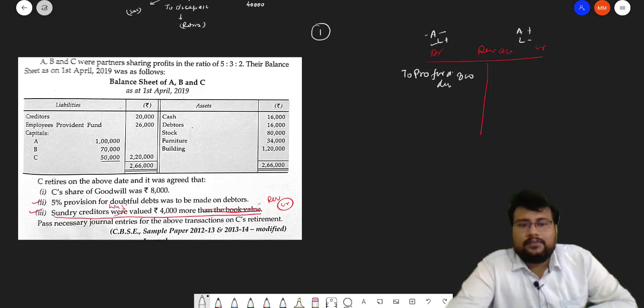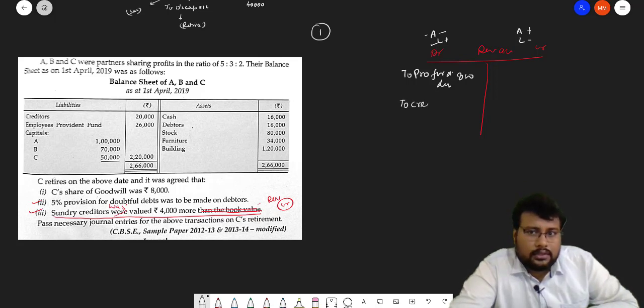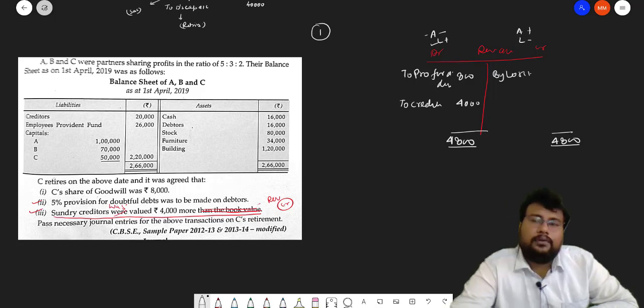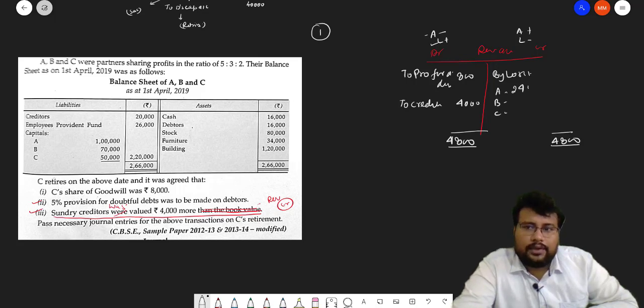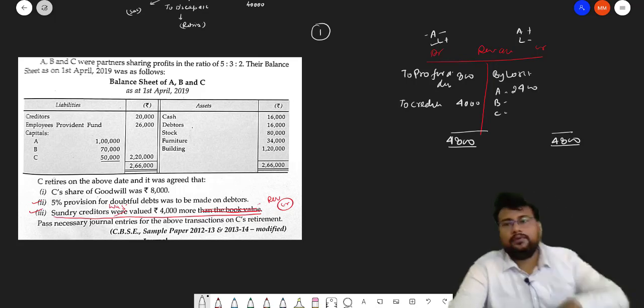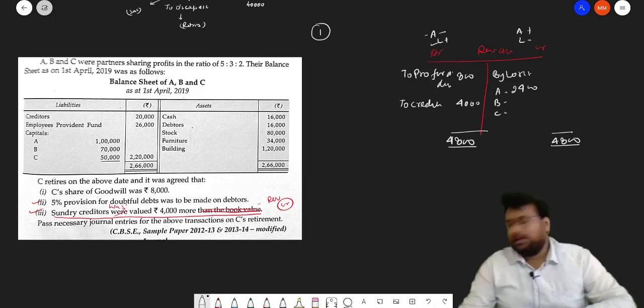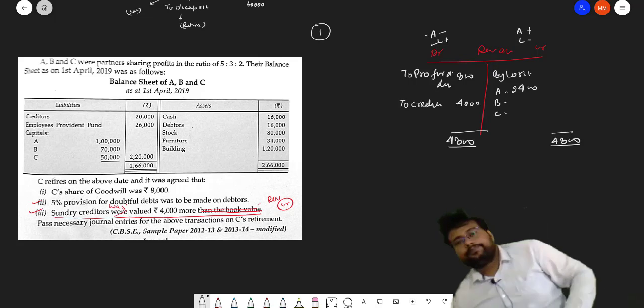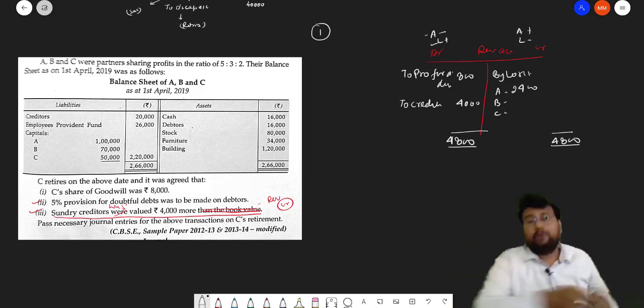Now second, sundry creditors was valued 4,000 more. So your creditors increase. So it will be recorded here, to creditors, 4,000. So the total will be 4,800. And here we will transfer the loss by loss transfer. This loss will be distributed among all partners in the old ratio, so between A, B and C. Tell me, divide this 4,800 and tell me how much it will come.